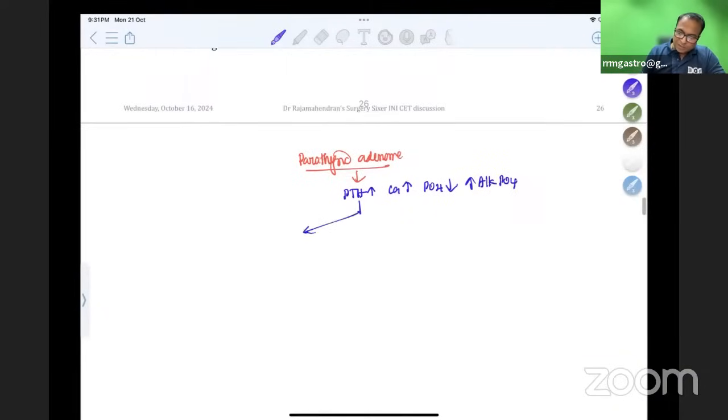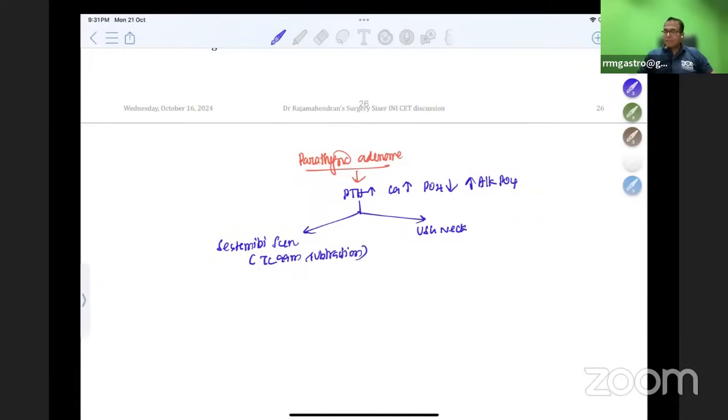Now, next I will do two investigations: ultrasound of the neck, and I will also do a systemic B scan. A systemic B scan with technetium 99m subtraction is needed because a Hurthle cell adenoma will also take up the tracer. So you should not forget this point for your exam. A Hurthle cell adenoma will be picked up in this case by systemic B scan and ultrasound neck.